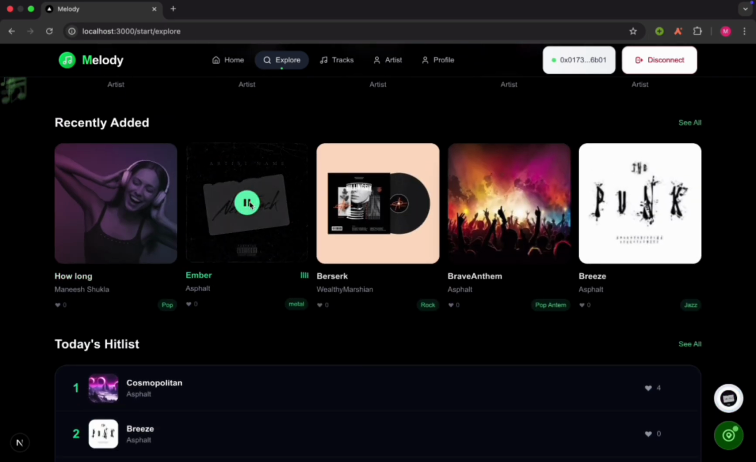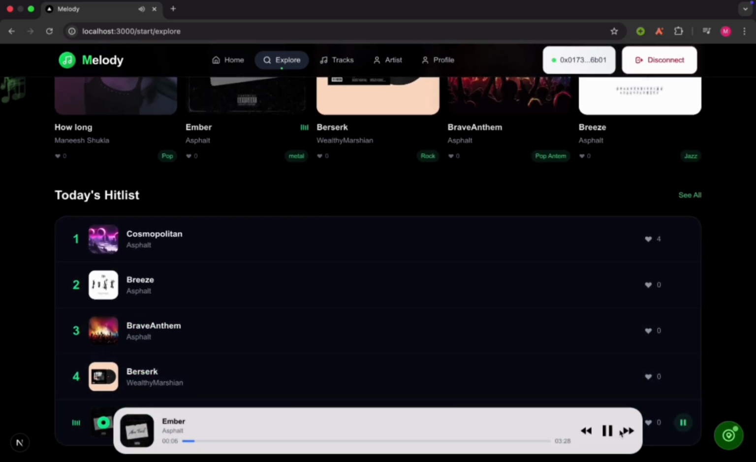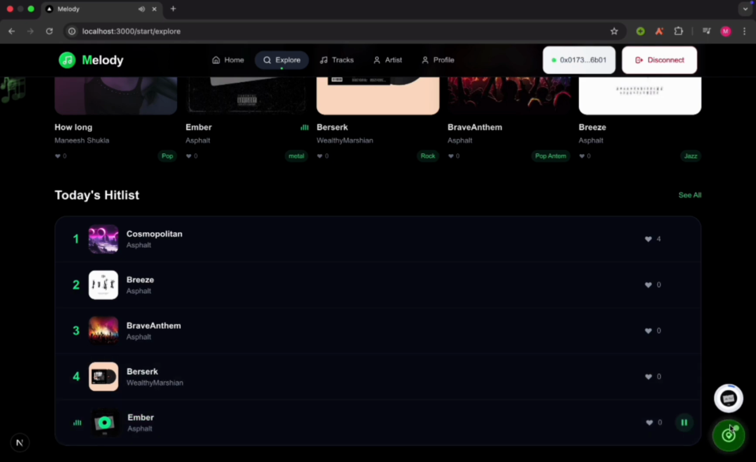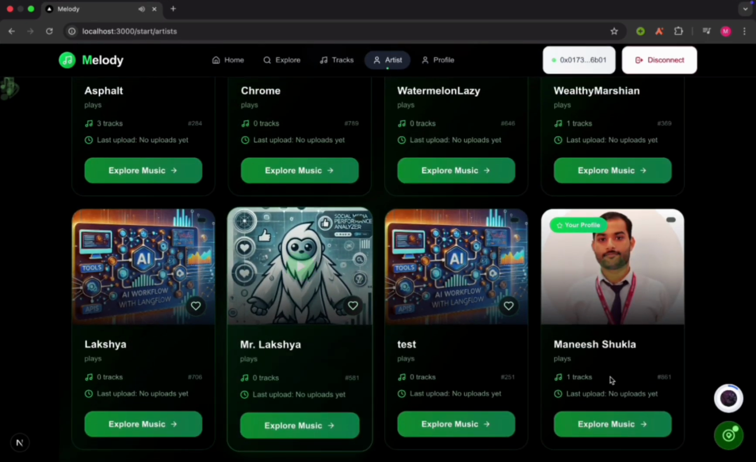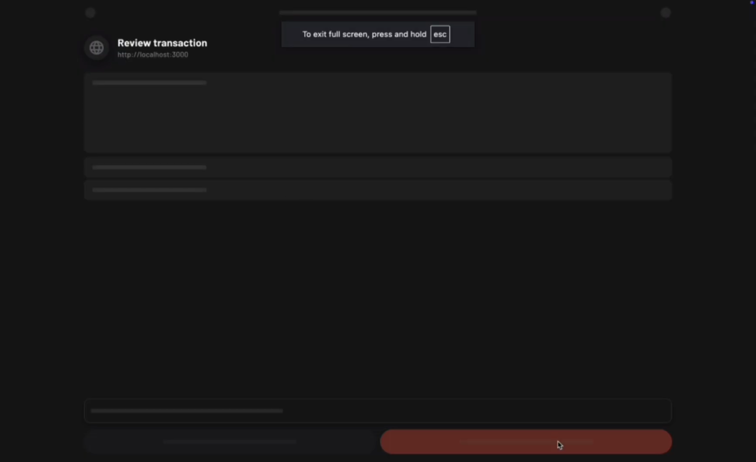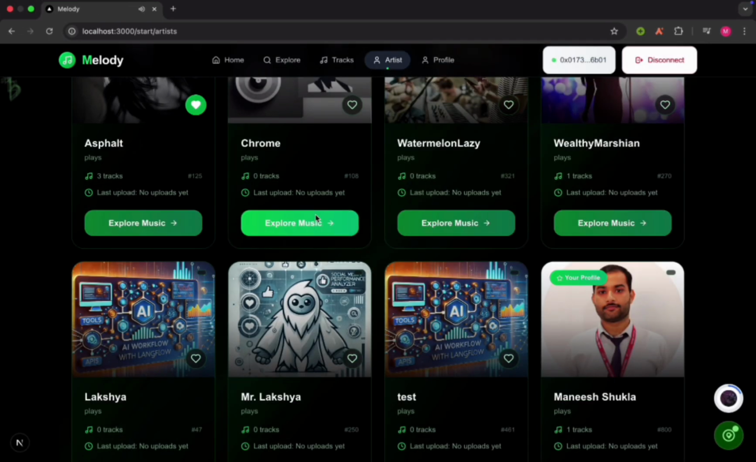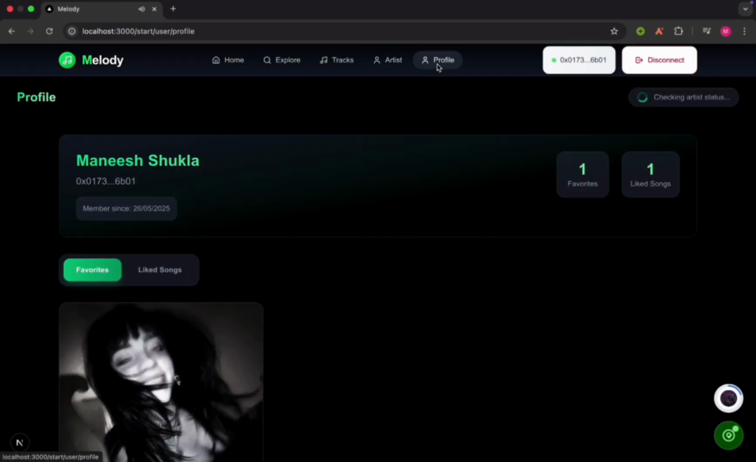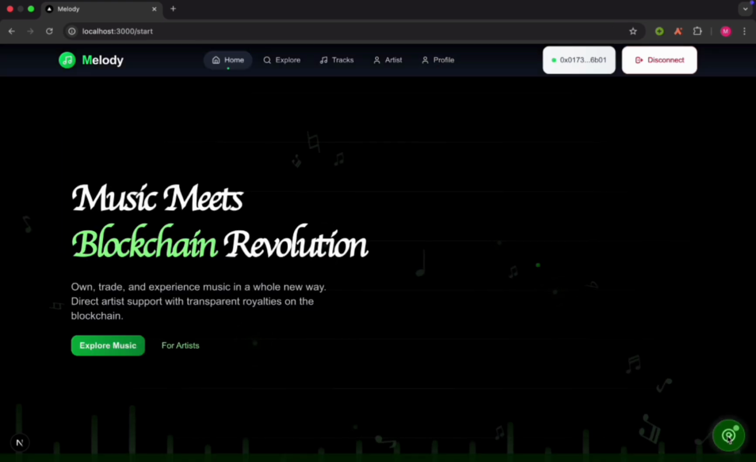Our custom music player encapsulates all the features of a proper music player and provides all the facilities needed for a good user experience. Now, the user is interacting with the song, and we also provide a feature for the user to mark any of the artist as his favorite artist. Like here, we are signing a transaction to mark Asphalt as our favorite artist. Now, when we go to our profile section, we would be able to see the profile of our favorite artist as well as the favorite liked songs by us.